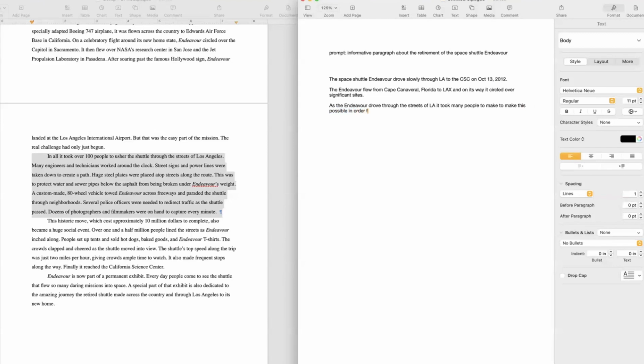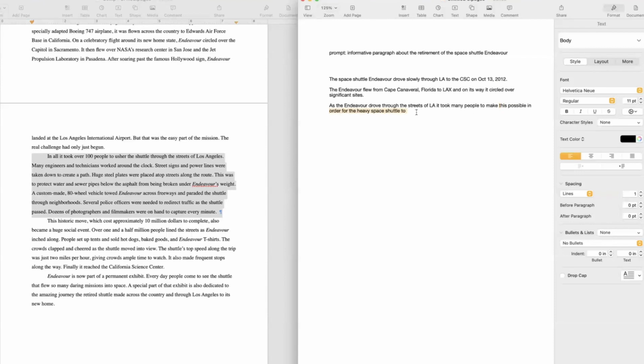In order for the, what do we call it, a rocket ship? No, it's a space shuttle. In order to accommodate the heavy space shuttle, it took many people to make this possible. Whoops, I did "to make" twice.